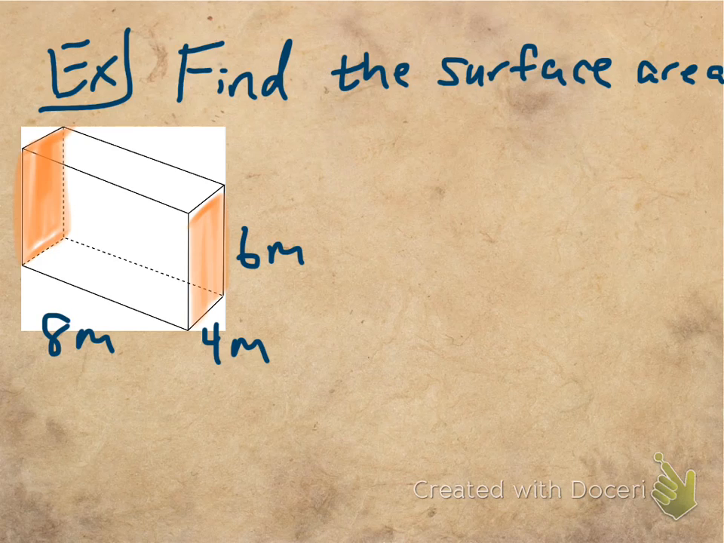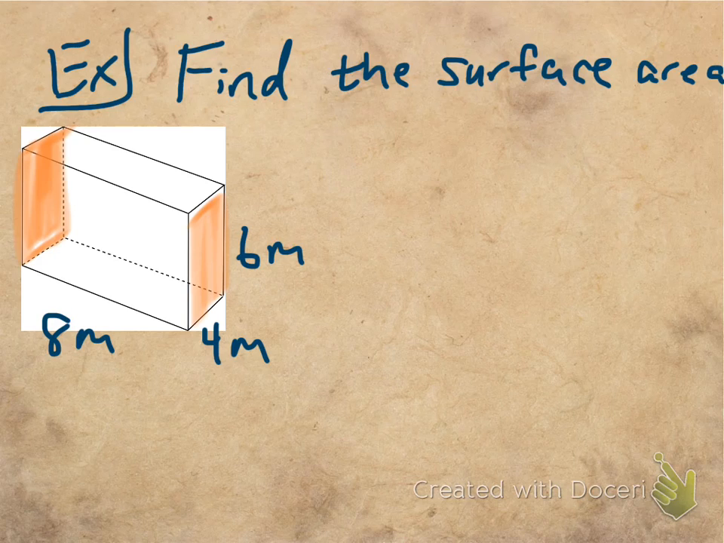All you're doing for surface area is finding the area, right? The concept of surface area is finding the area of all surfaces, right? So find the area of each and every surface. So let's look at the long way to do this first. I'll show you the short way.